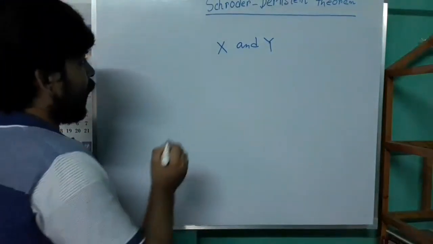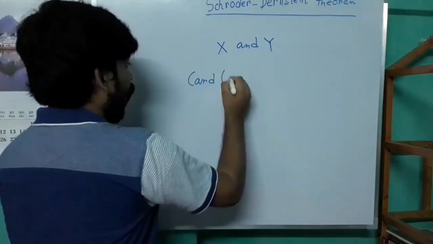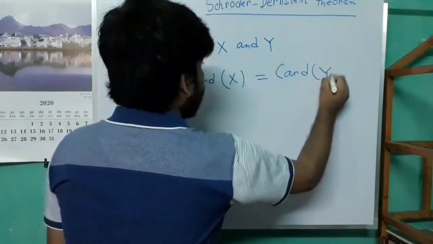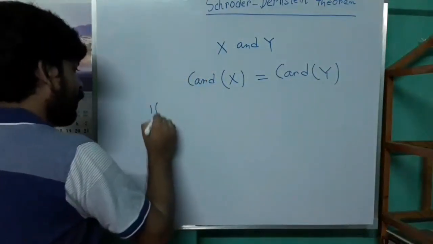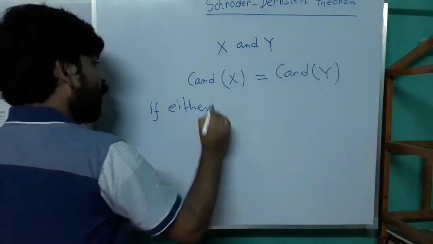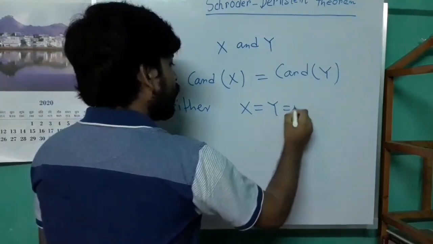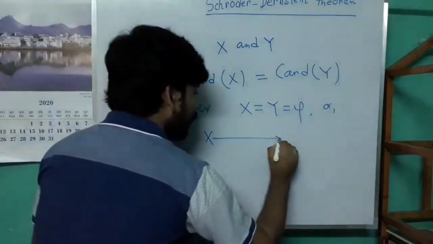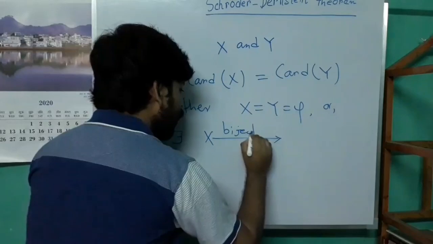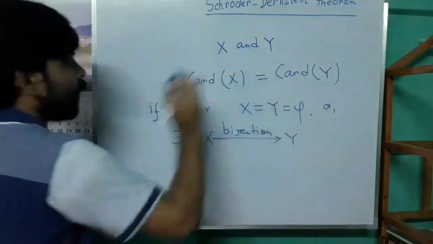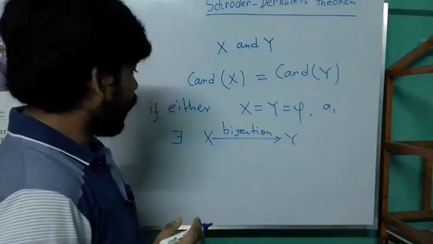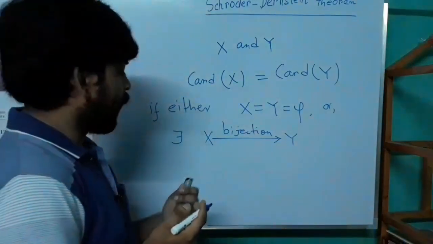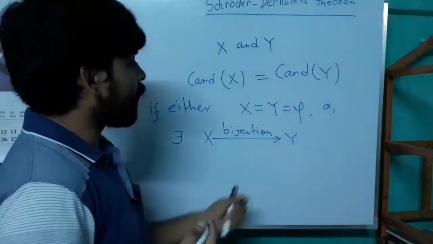We say that the cardinality of X and Y is the same if either both the sets are empty, or there exists a bijection between the two sets X and Y. Intuitively, if there exists a bijection between X and Y, we can say that the number of elements inside X is the same as the number of elements inside Y.